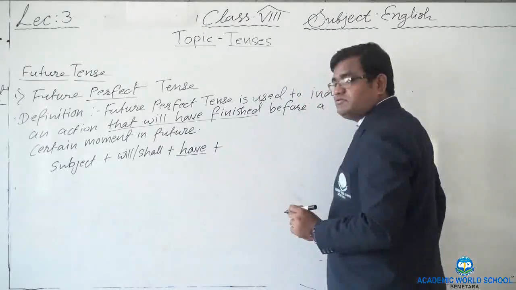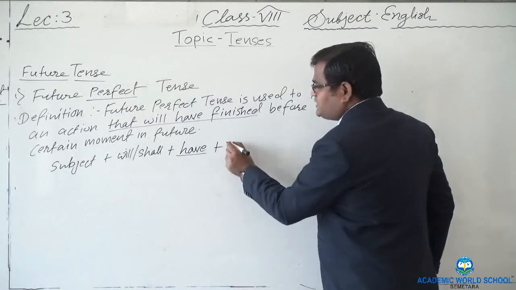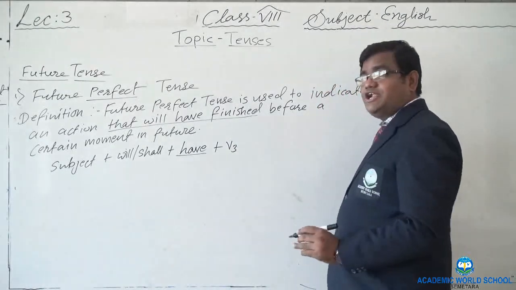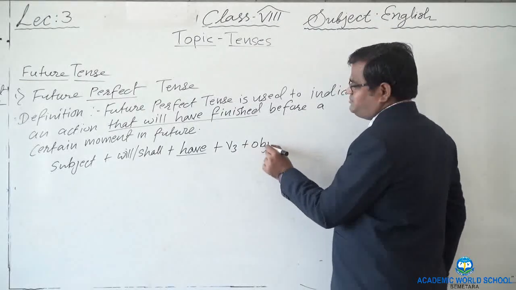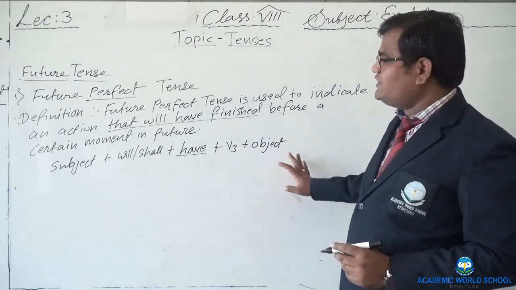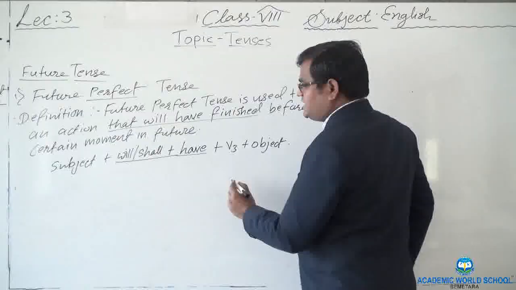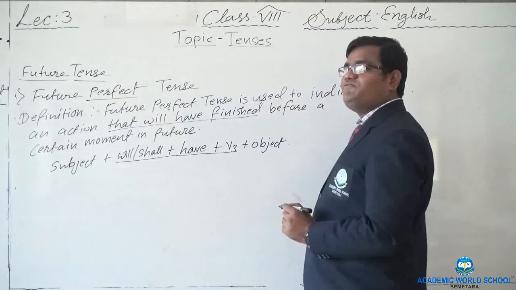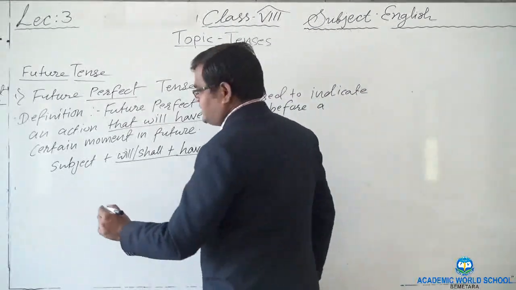And after have, which form of the verb do we always use? Only the third form of the verb, that is called past participle, and then there will be an object here, right? So this is the formula for future perfect tense: shall or will plus have plus third form of the verb. Now let's see an example here.